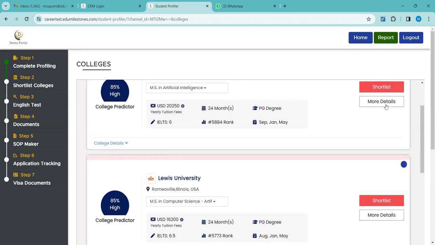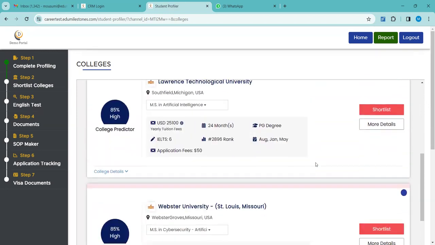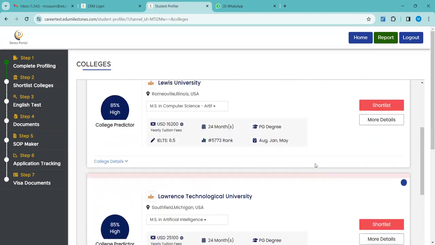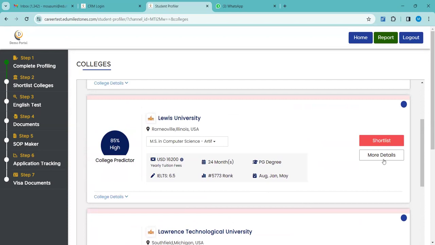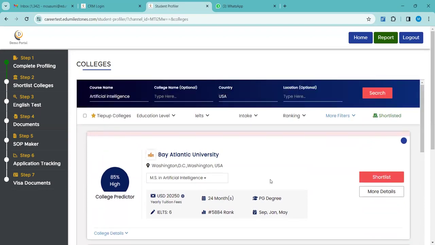This more details option, provided against every university name, will take you directly to the university's program page, where you can check all the required information. This college recommendation section can be hidden from your CRM.